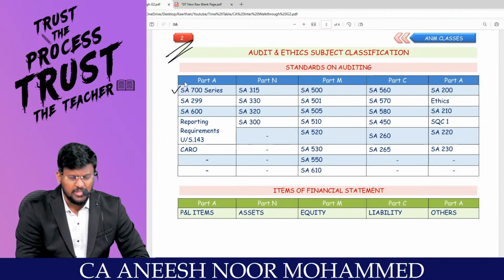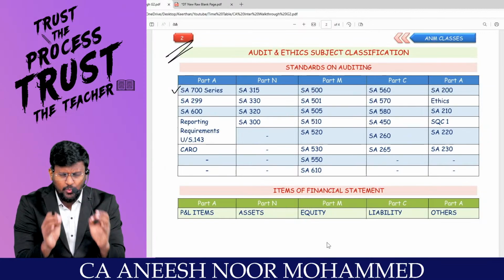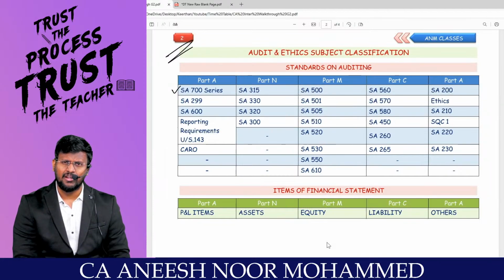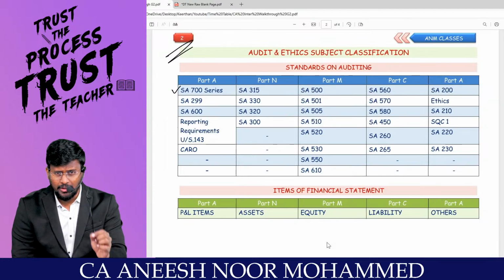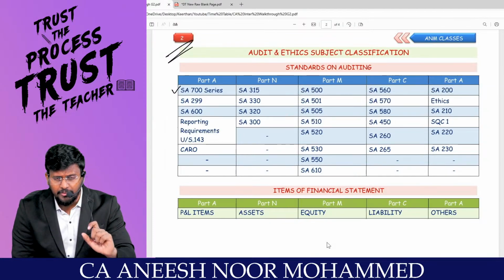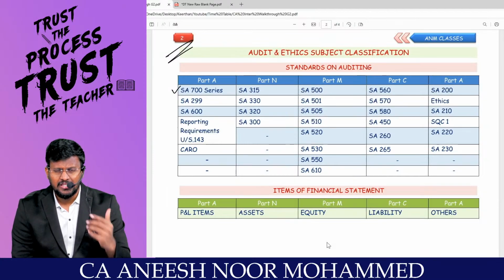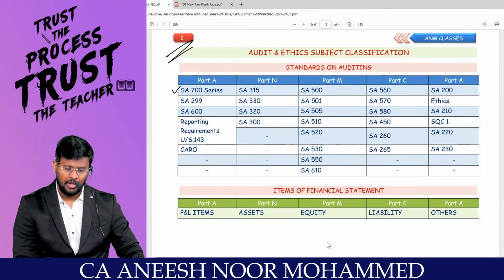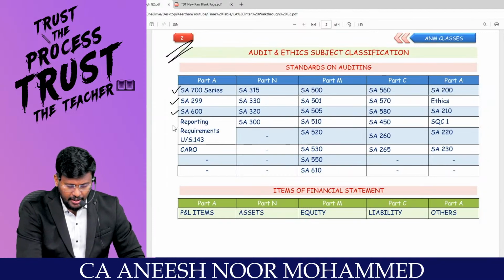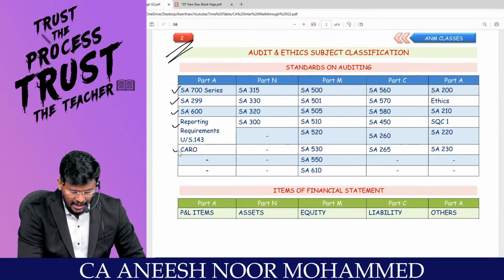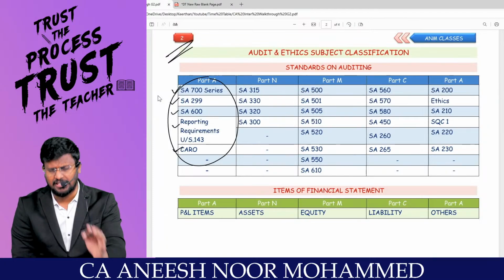First go through the 700 series, that is the audit report, because everyone will be able to appreciate and understand the audit report. If you are still struggling with that, for that standard alone the marathon has been uploaded from my side, and we will be uploading the full audit marathon soon. Then SA 299, SA 600, reporting requirements under 143, and CARO: this is what you are supposed to complete within 10 days from audit.